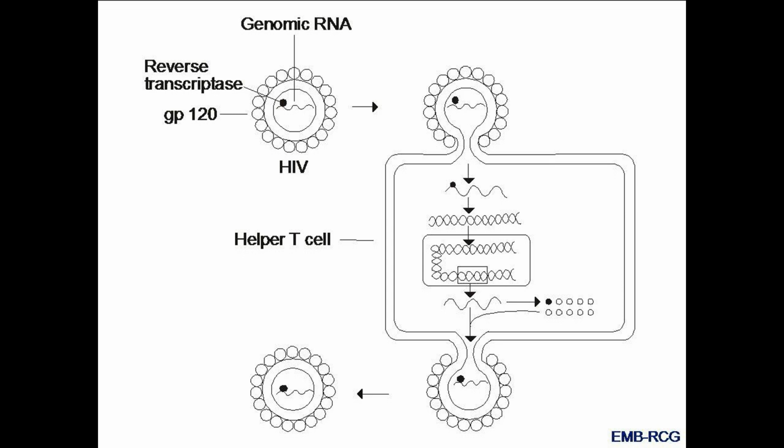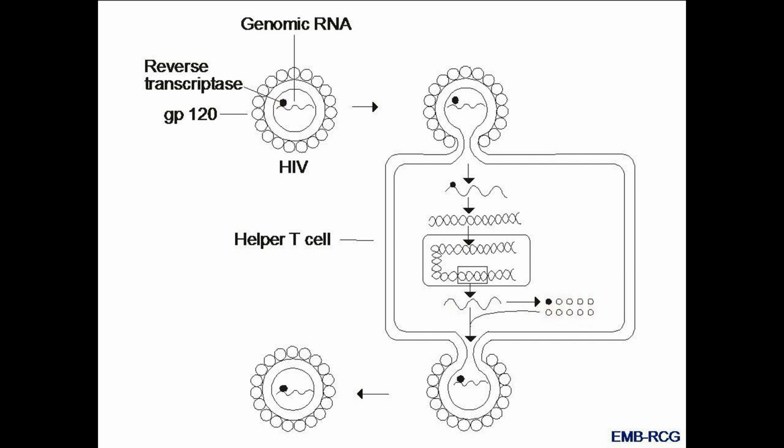Now, reverse transcriptase uses the genomic RNA as a template, and it synthesizes a DNA copy of the viral genome. This DNA copy is inserted or integrated into the DNA of the infected cell. So now this viral genome becomes a permanent part of the DNA of the infected cell. Now this part of the DNA, the proviral DNA, is transcribed. A messenger RNA is synthesized. The messenger RNA is translated. The various proteins, including the enzymes, are synthesized.